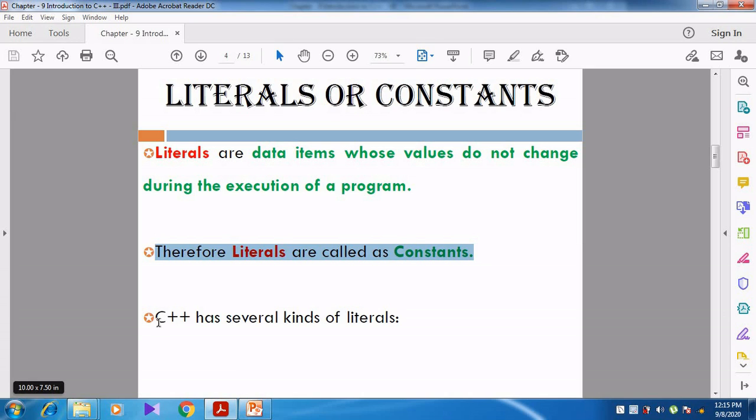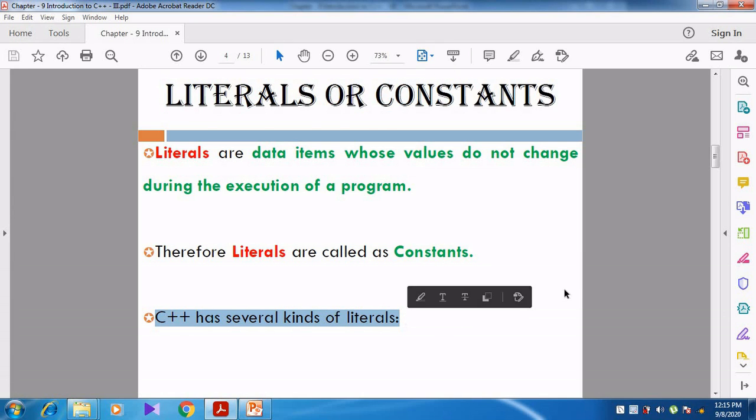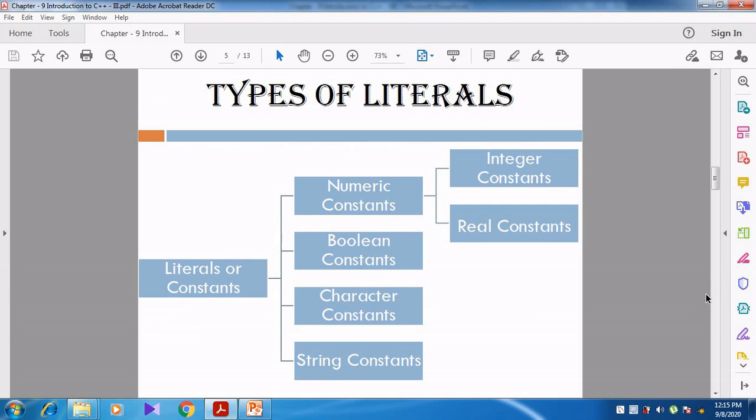C++ has several kinds of literals. There are different kinds of literals, and we can see one by one what the different types are. Literals or constants are of 4 types. The first one is numeric constant. Numeric constant is further divided into 2: one is called integer constant, another one is called real constant.